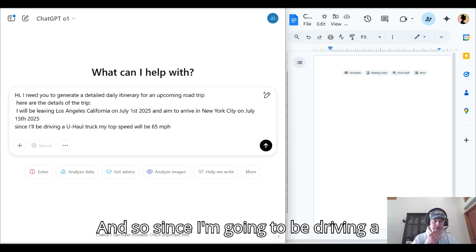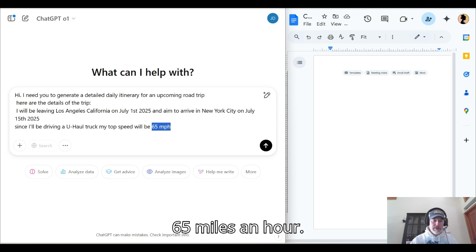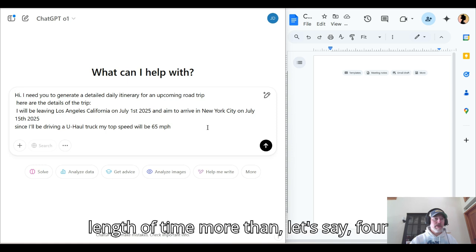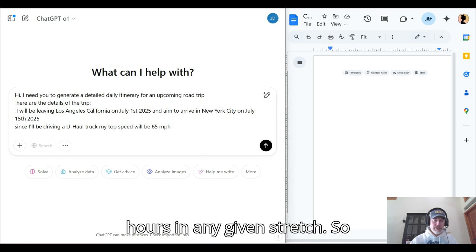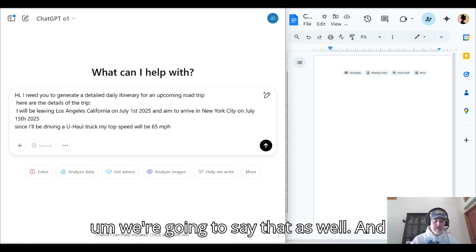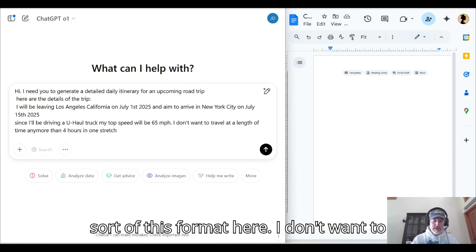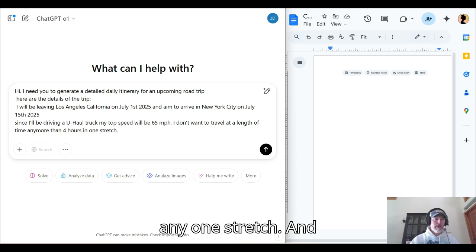Since I'm going to be driving a U-Haul truck, my top speed is going to be 65 miles an hour. And I really don't want to travel more than, let's say, 4 hours in any given stretch. So we're going to say that as well. I'm just going to keep typing this out in this format. I don't want to travel more than 4 hours in any one stretch.